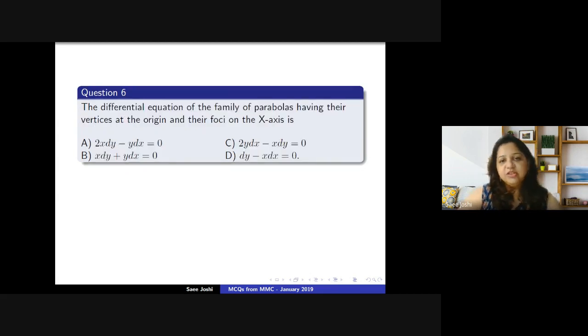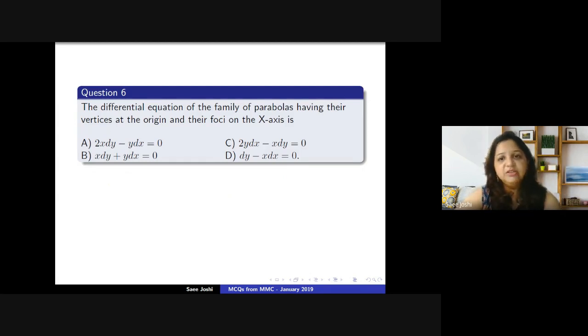So this is a question from differential equations. The differential equation of the family of parabolas having their vertices at the origin and their foci on the x-axis is. So here we have to find out what the differential equation is going to be. For doing so, we have to find out what the equation of this family of parabolas is going to be. Based on that, we can differentiate. Once we find the equation, we will differentiate and see what the expression will be like.